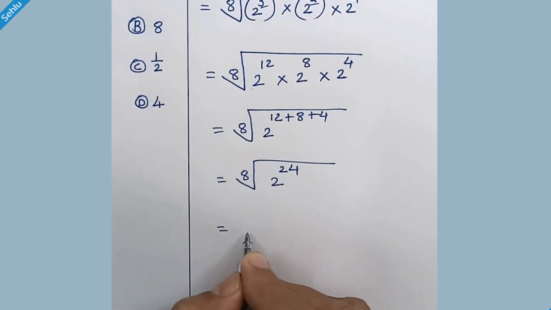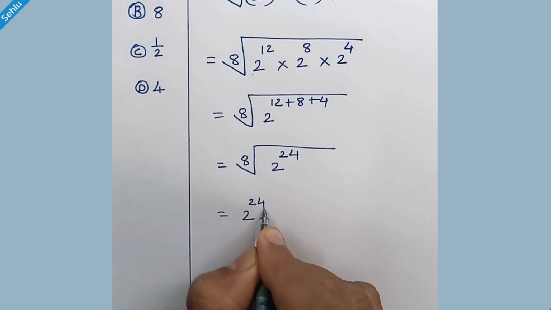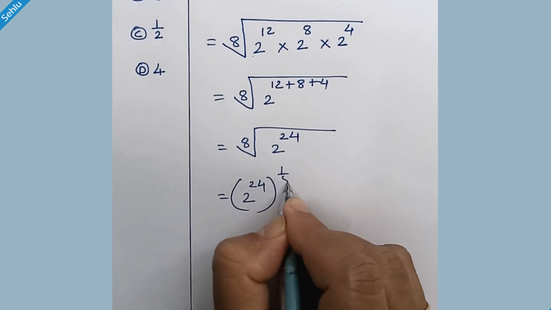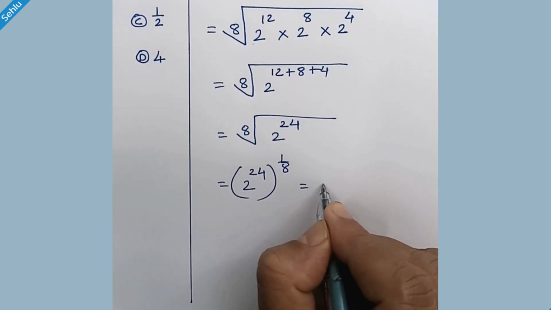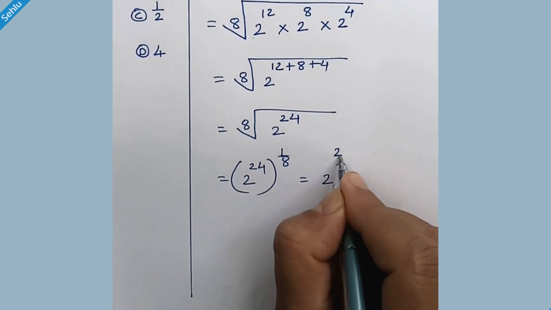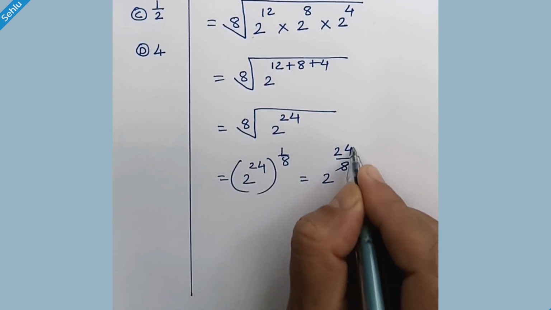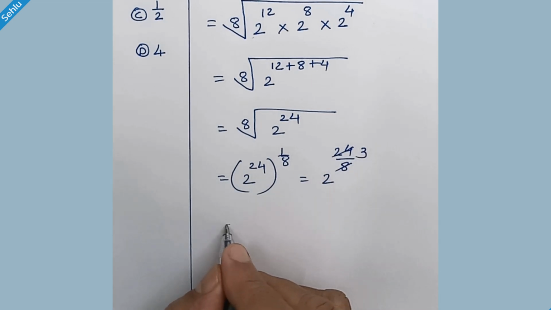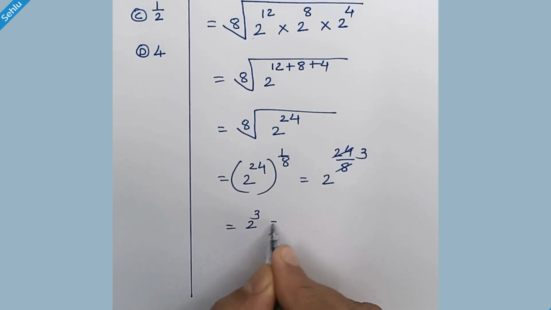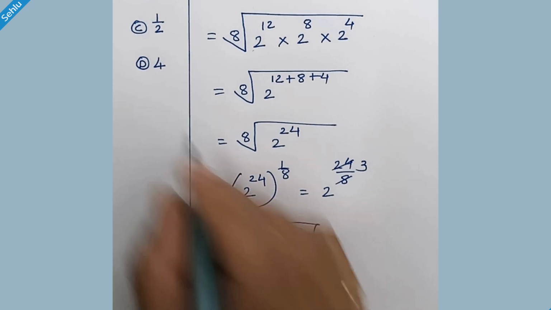8th root can be written as 2 to the power 24 whole to the power 1 over 8. We can multiply this 2. So it will be 8 3s are 24. So we have 2 cube and 2 cube is 8. This is the answer.